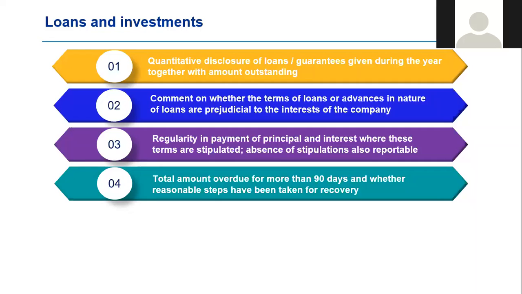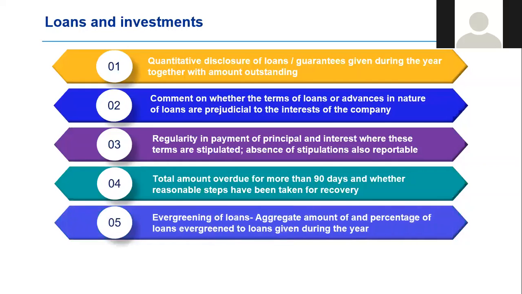you are looking at. Imagine yourself as a large NBFC having lakhs of customers and an auditor having to comment on the regularity in payment of principal and interest, having to comment on amounts that are overdue for more than 90 days. This is going to be a gigantic effort, both from the point of view of management and auditors. And this is something which really needs urgent attention at an industry level. The best thing to do would be probably through industry associations, reach out to the regulators, ICAI, and seek more guidance. And we will look at why it's such a big change that we are talking of.